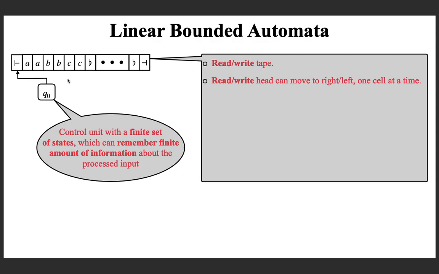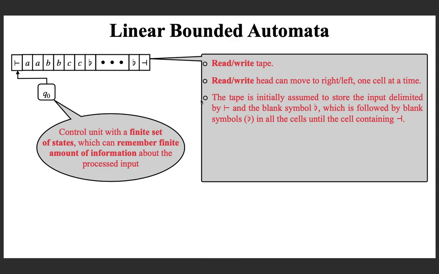Suppose the read write head is pointing to this cell, then the transition can say move to the right or move to the left, provided left movement is not allowed from the leftmost cell and right movement is not allowed from the rightmost cell, but otherwise you can move left or right.